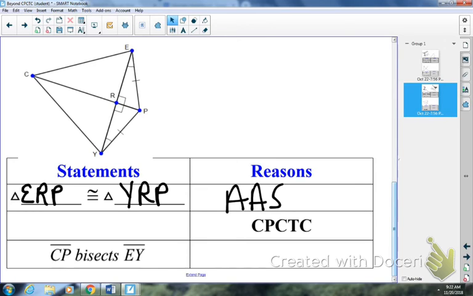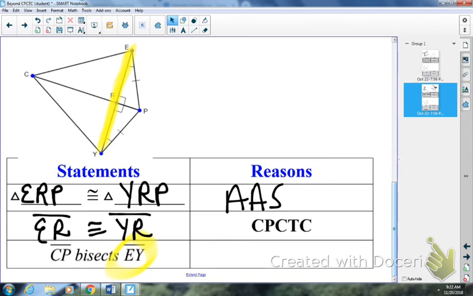So again, what I want to end up with is a segment getting bisected. Okay, so if I trace in the picture segment EY, because it's not an angle being bisected, it's a segment. So again, if I trace EY here in yellow, what happens when you bisect a segment? What do we end up with? Two congruent segments, right? So what segments are off of this yellow one? Okay, so you got to pick off the yellow one. So ER and YR or RY, good. That's going to be your CPCTC step.